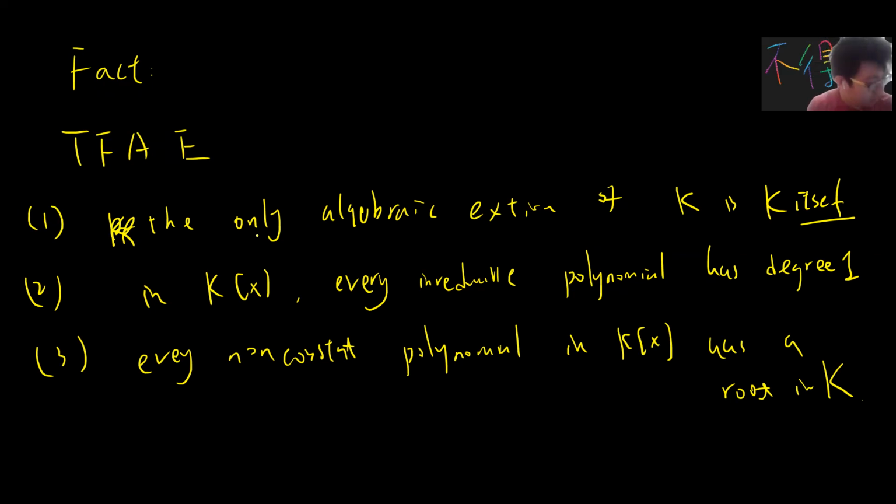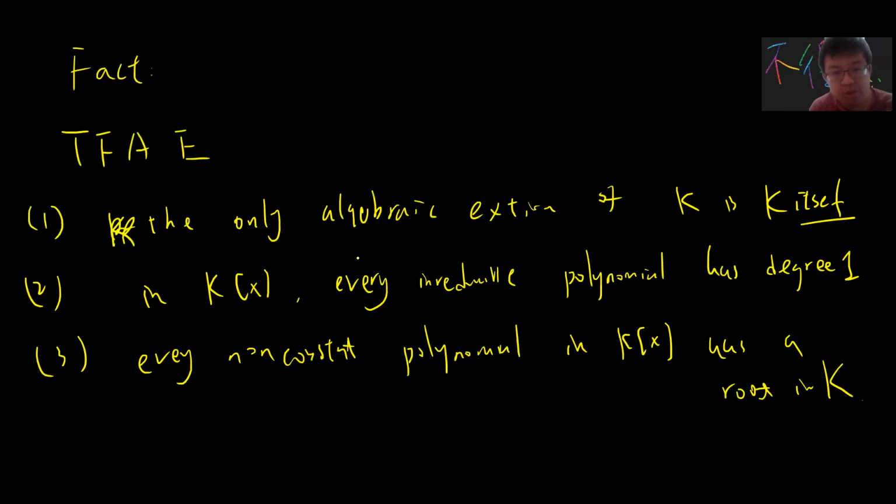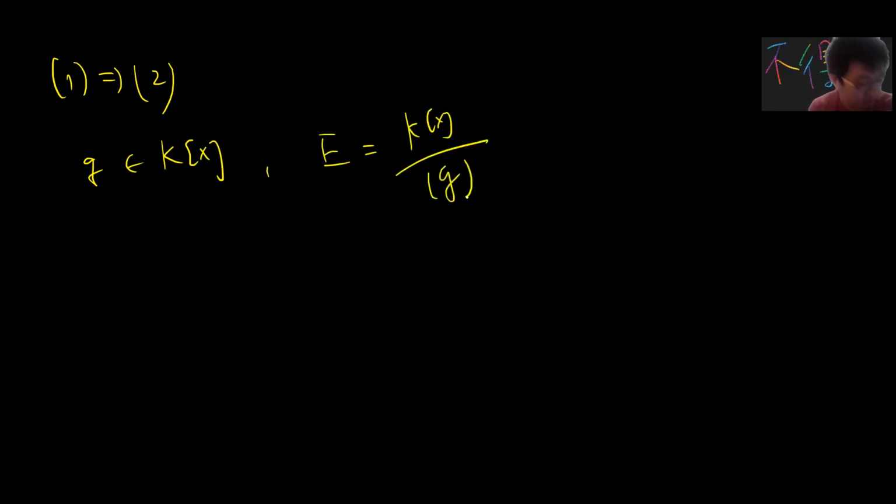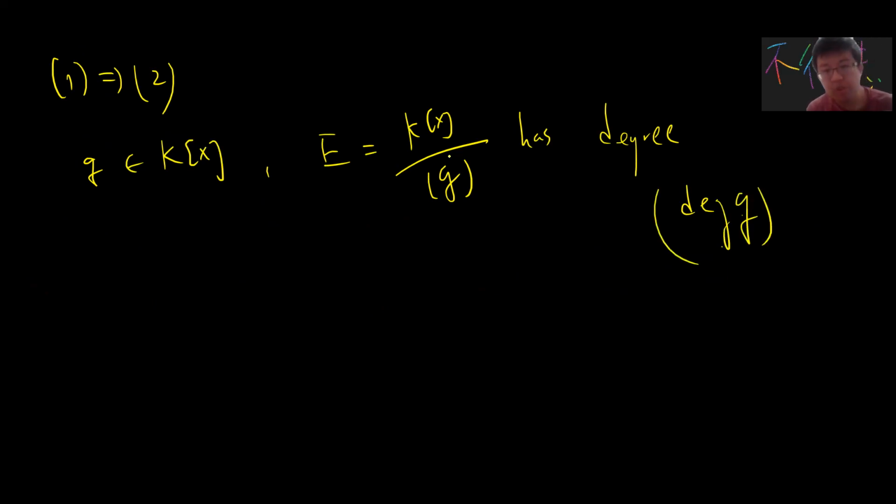Let me just quickly prove it properly. Let's say 1 implies 2. The reason is that the only algebraic extension of K is K itself. So in K of x, every irreducible polynomial has degree 1. Say you take q belonging to K of x which is irreducible. Then K of x modulo q is an extension of degree equal to the degree of q. But the only algebraic extension is K itself, so it must be 1. Trivial.